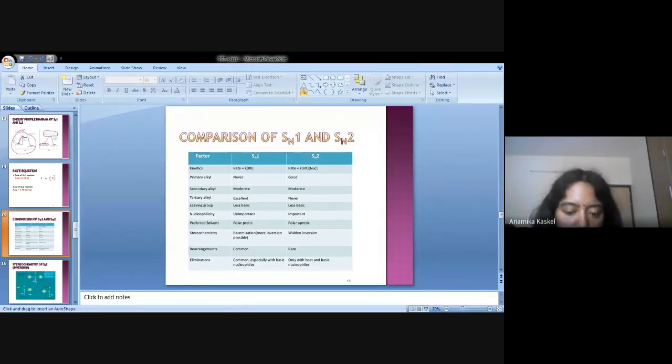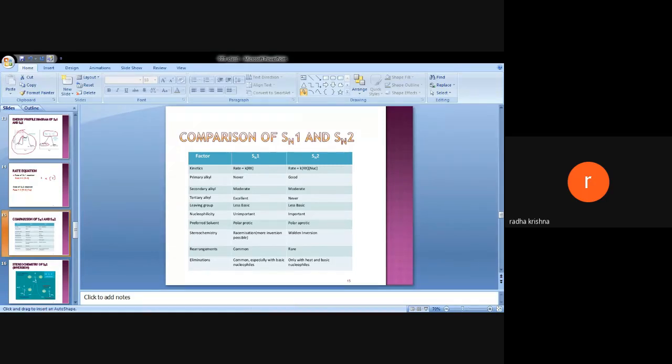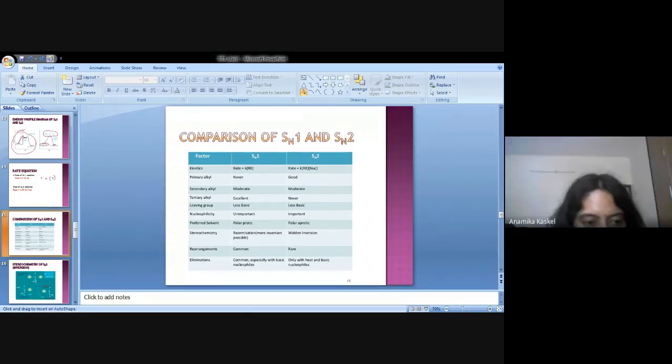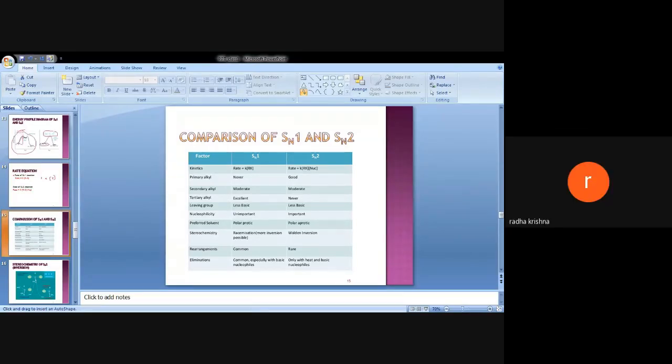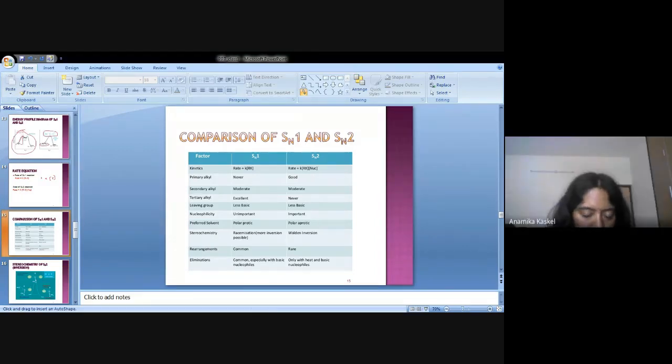Compare the rate. First of all, SN1 is first order and SN2 is second order. And tell me about the rate equation. What did you say about the rate equation just now? Ma'am, SN1 is first order and SN2 is second order. This is okay, but in SN1, it doesn't depend on the nucleophile concentration. Okay, very good.